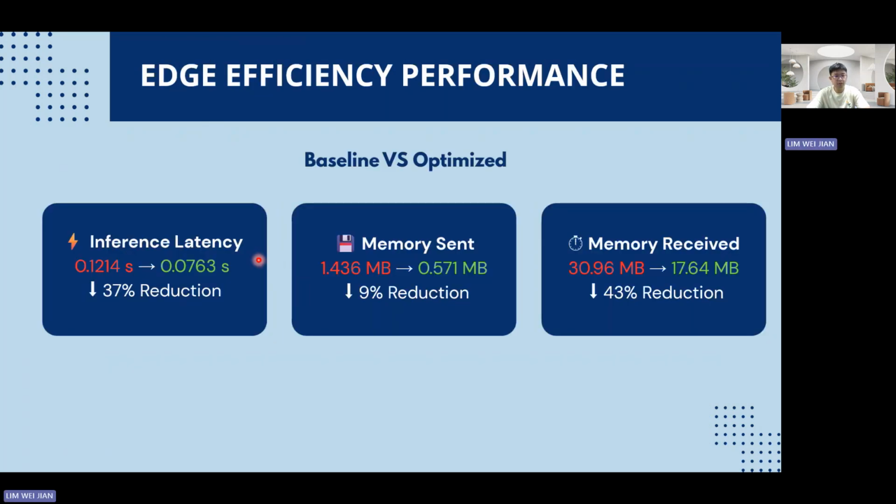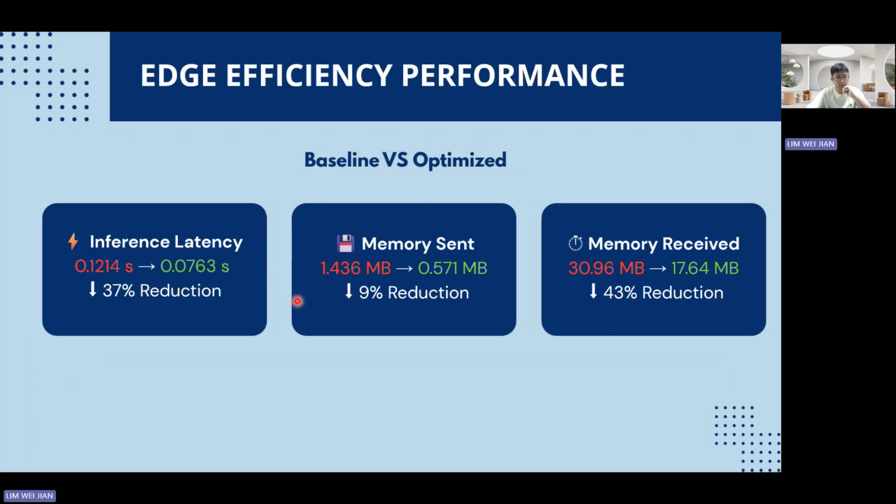So moving on to the edge efficiency performance. We are comparing baseline and also optimized variants. Looking into the inference latency, we can see the optimized models possess a better performance in terms of the inferencing rate, with a 37% reduction as compared to the baseline model.